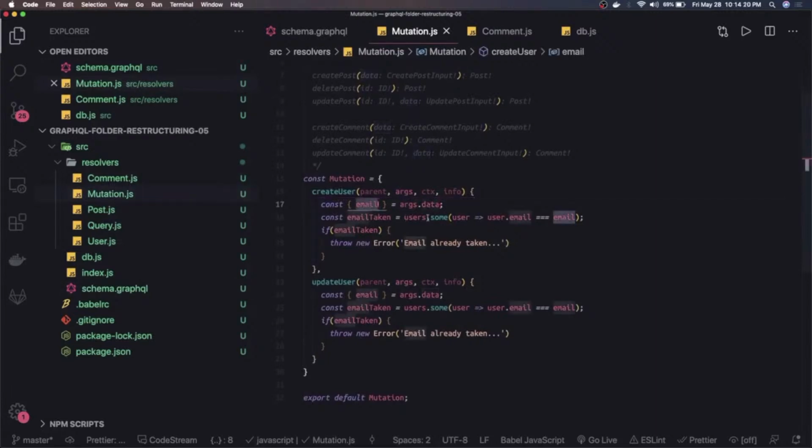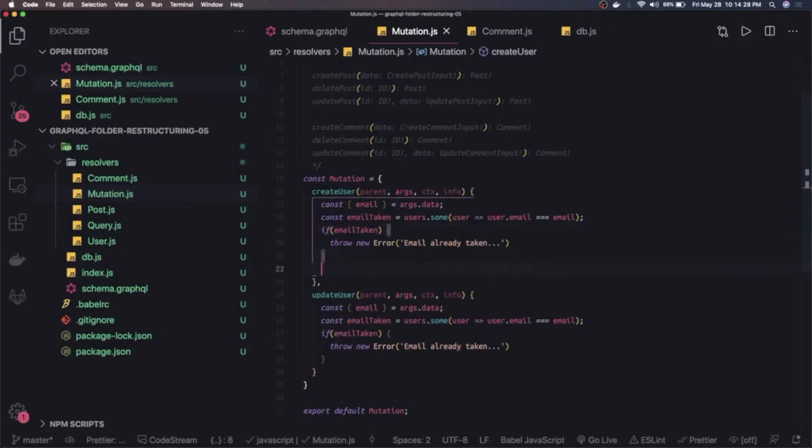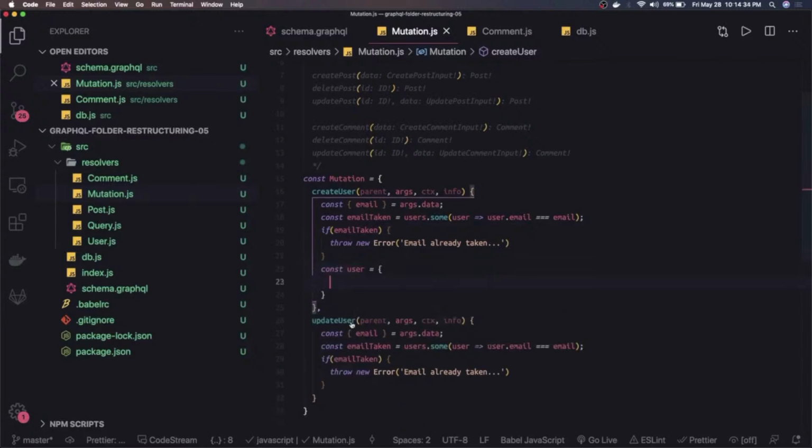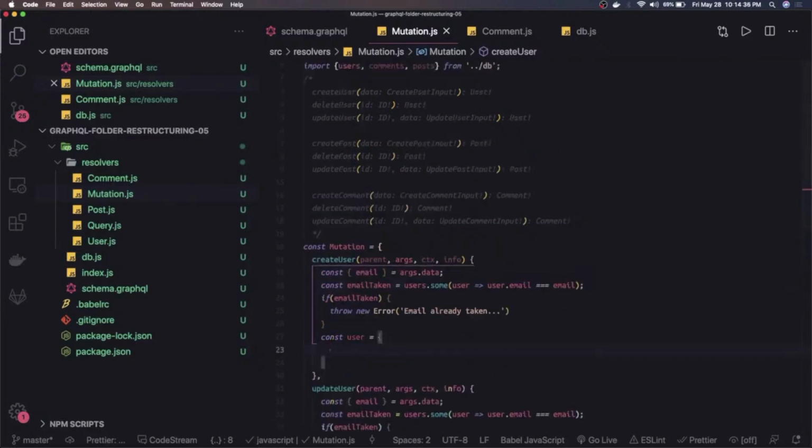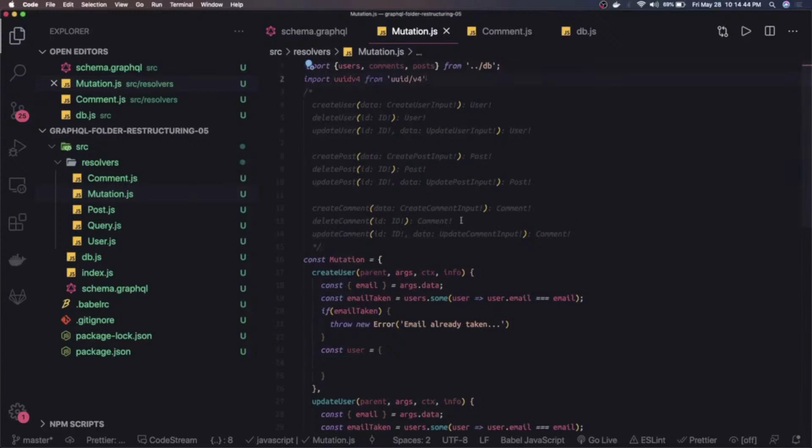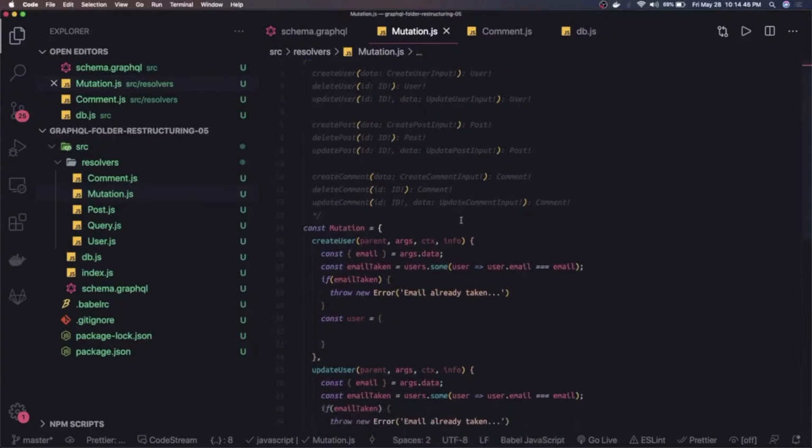From there we get the email, and first we check if this user is already registered with the same email. Then we throw an error.